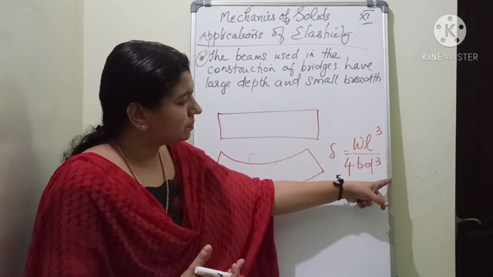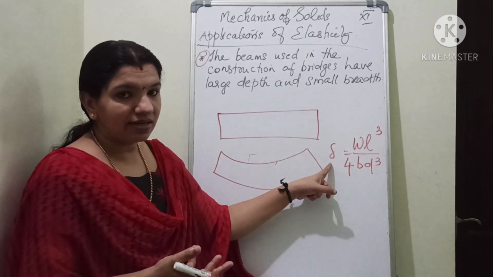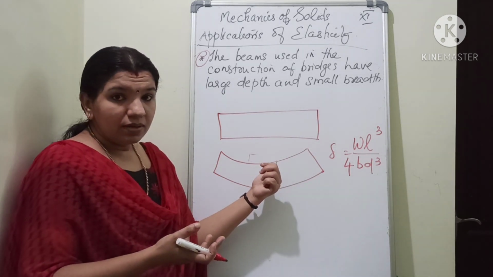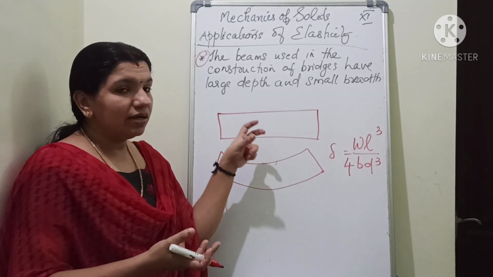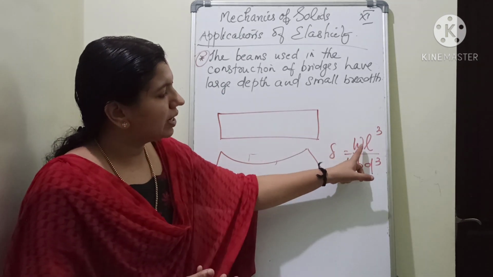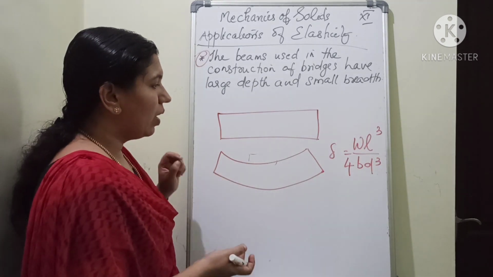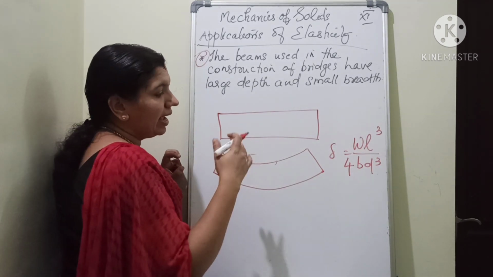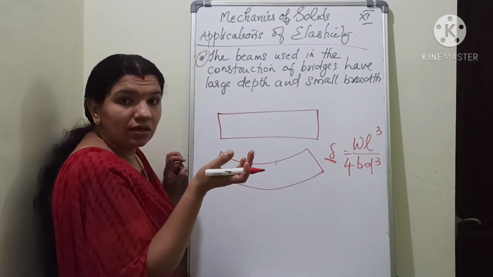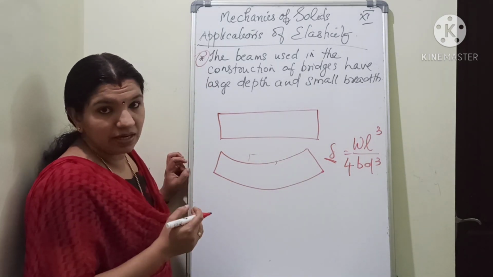So this is the expression. How to derive this expression, you need not study. Anyway, delta is the depression happened in the beams when continuous loads or heavy loads are in use. So delta is equal to WL cube by 4BD cube. Understand? Now, what is our aim? The aim is to decrease the depression.